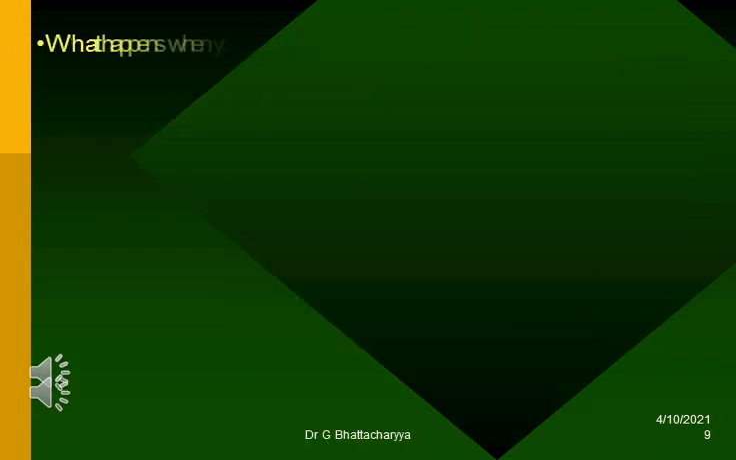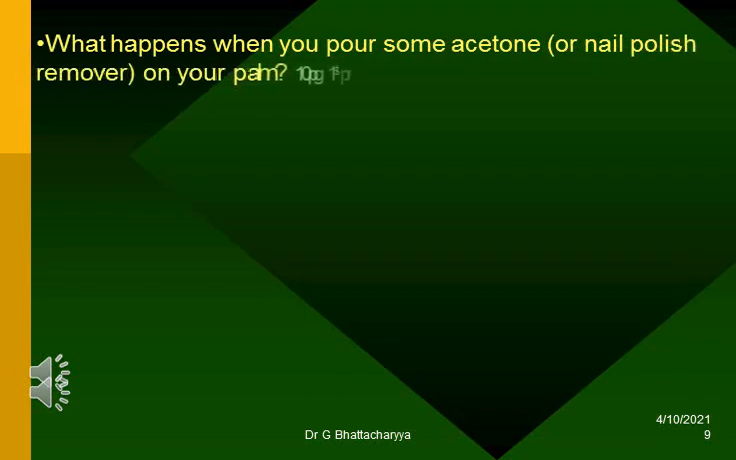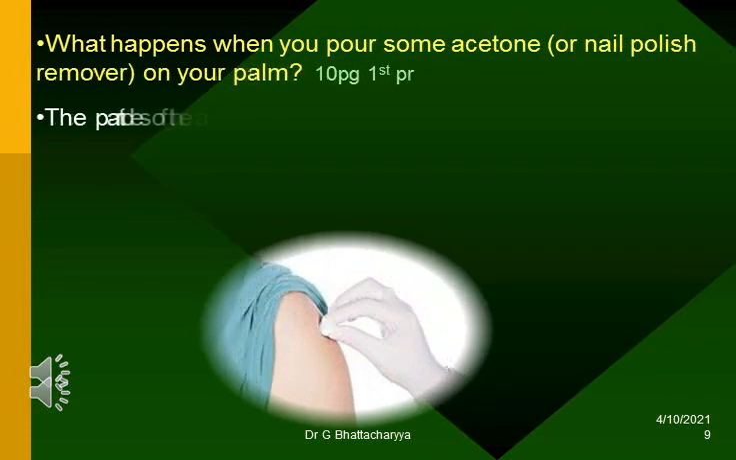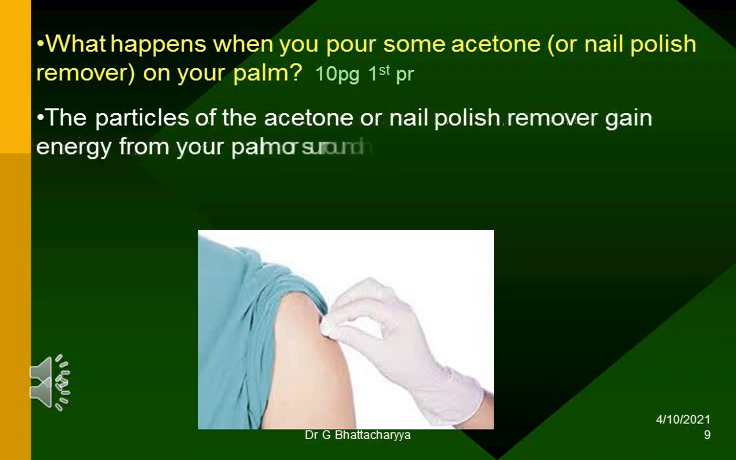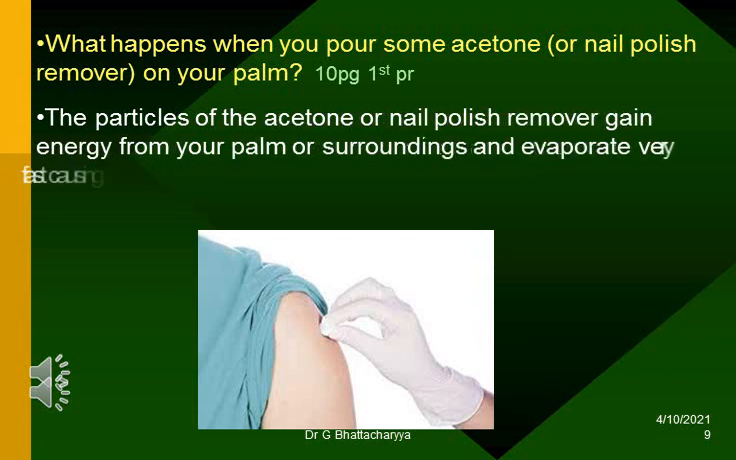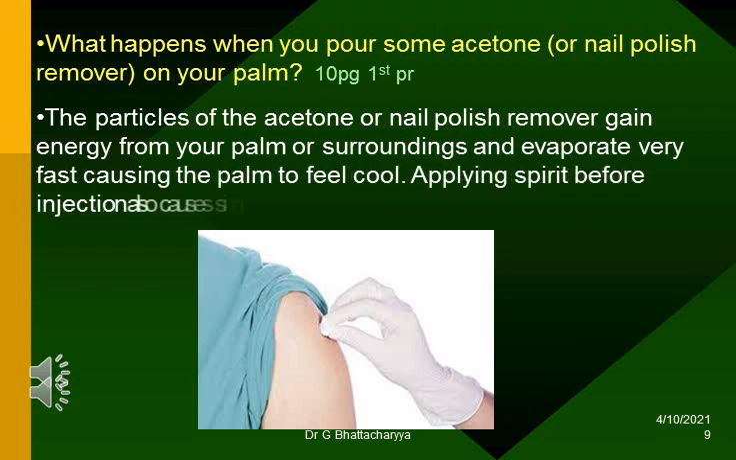What happens when you pour some acetone, or nail polish remover, on your palm? The particles of the acetone or nail polish remover gain energy from your palm or surroundings and evaporate very fast, causing the palm to feel cool. Applying spirit before injection also causes a similar cooling effect.